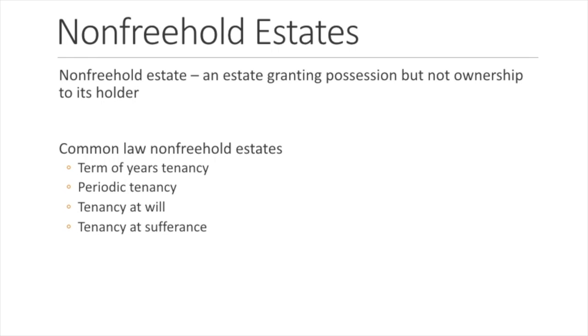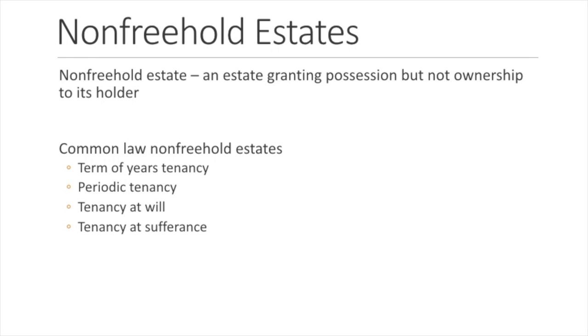A term of years tenancy has a fixed duration, and that's agreed upon in advance, and the right to possess the property ends at the expiration of that term, and the landlord automatically has the right to enter and retake the possession of the premises. So again, it has a fixed duration. The tenant's possessory rights end automatically at the expiration of the term, and the landlord can retake the possession of the premises at that time.